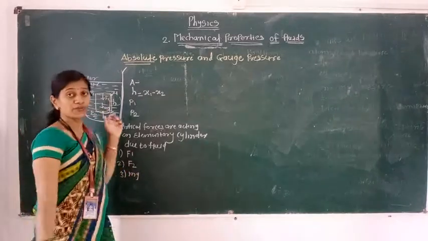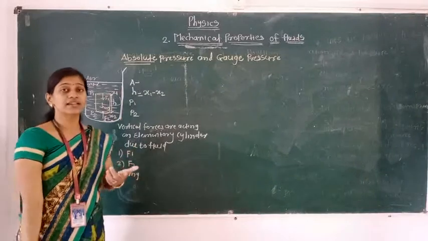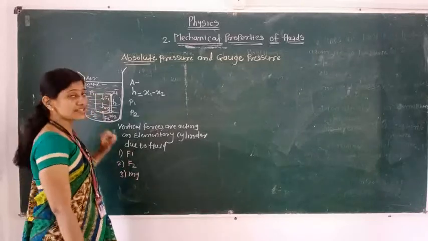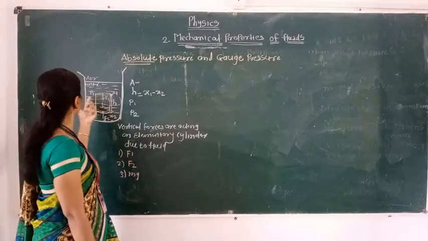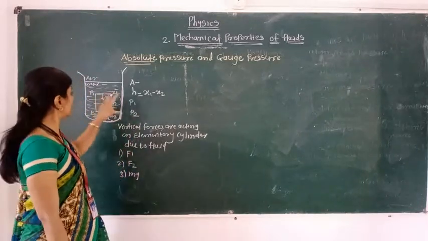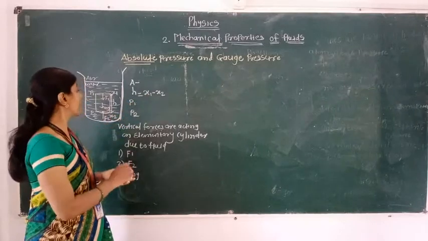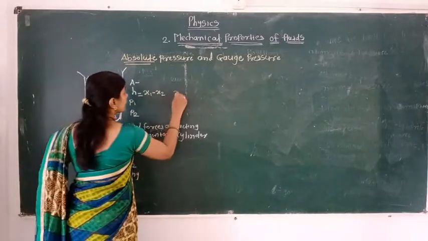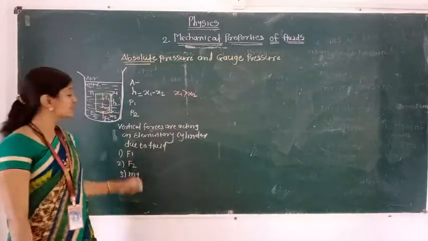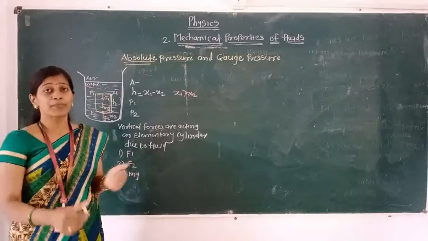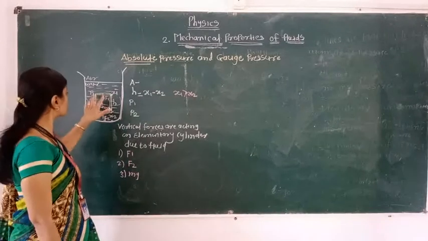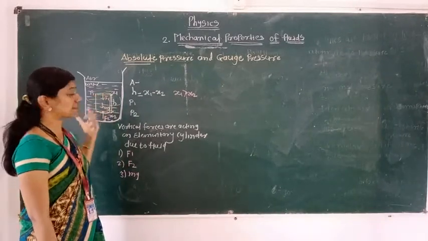Again I want to repeat that. Consider a container filled with fluid; here we are taking water. In that fluid, an elementary cylinder is present. A is the horizontal base area of that cylinder. H is the height of that cylinder, and the value of H is x1 minus x2. In this case, x1 is greater than x2. x1 and x2 are the reference points, and height increases upward. P1 and P2 are the pressures exerted by the fluid on the top and bottom surface of that cylinder respectively.